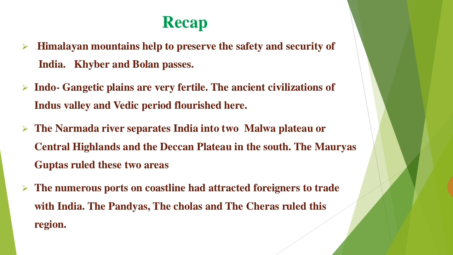Indo-Gangetic plains are very fertile. The ancient civilizations of Indus Valley and the Vedic period flourished here. And the Narmada river separates India into two parts, that is Malwa Plateau or Central Highlands, and the Deccan Plateau in the south. The Mauryas and Guptas ruled these two areas. And then coastal area importance: the numerous ports and coastline attracted foreigners to trade with India. The Pandyas, Cholas and Cheras ruled in this region.